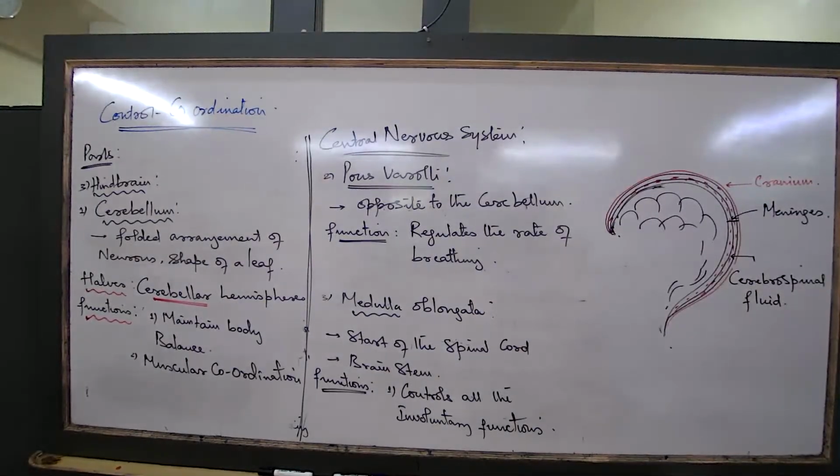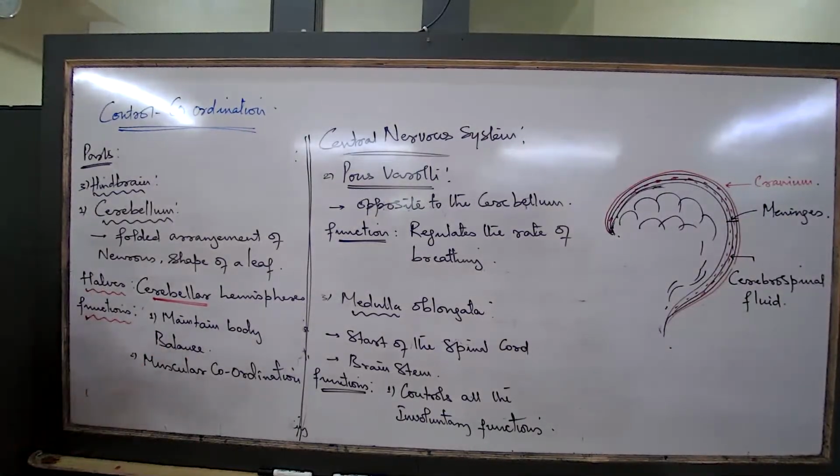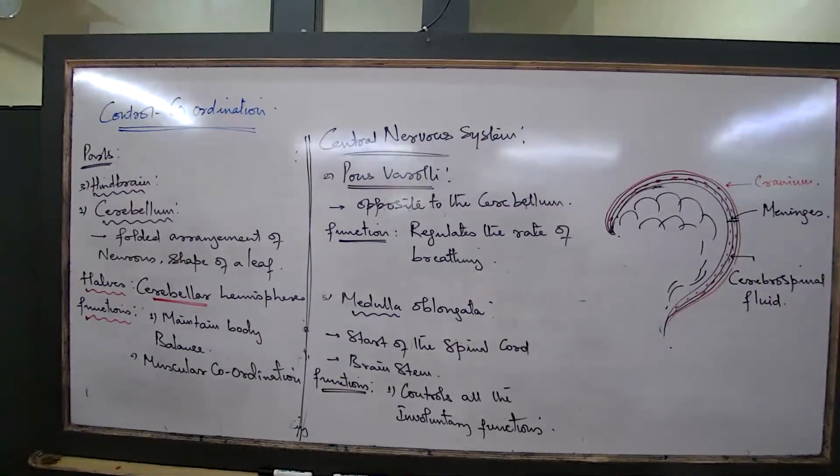Now, let us talk about the spinal cord, the next part of the central nervous system. The diagram for the spinal cord is not there, but you should have a fair idea. So here, the brain ends.